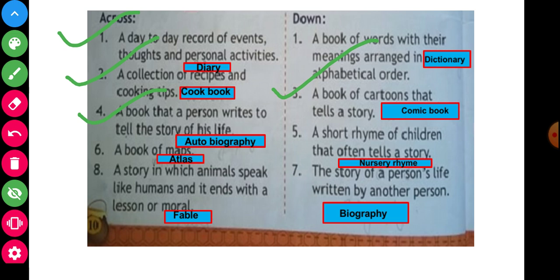And now 5th is a short story related to children, a nursery rhyme. And now 6 is a book related to maps, an atlas. And 7 is the story of a person's life written by another person, a biography. And 8 is the story in which animals speak like humans, a fable.